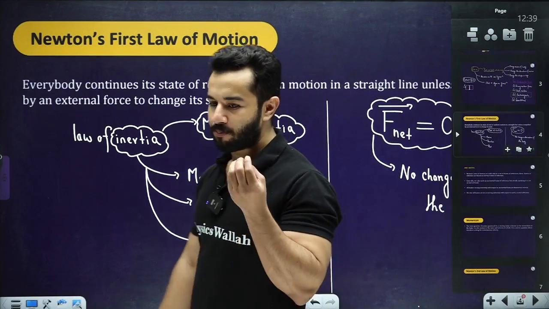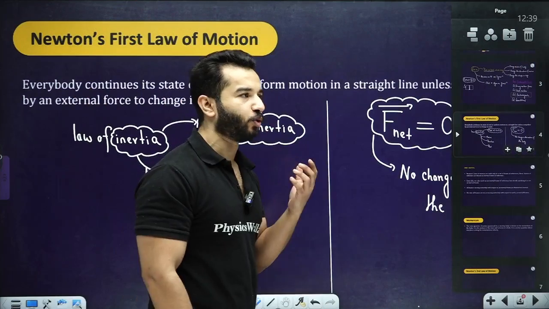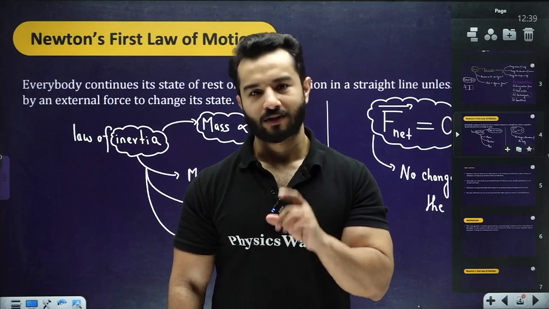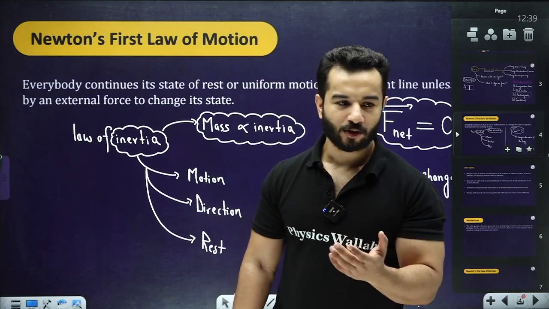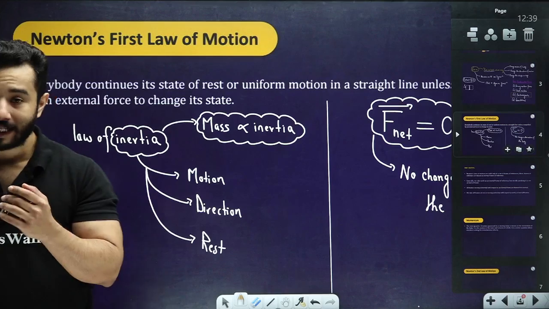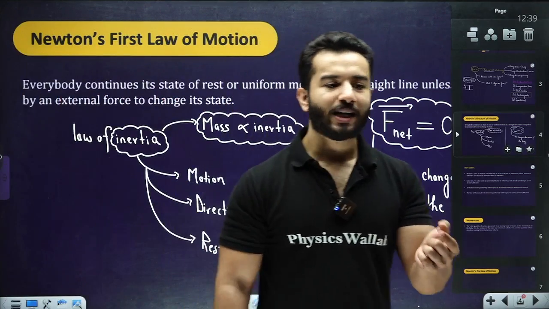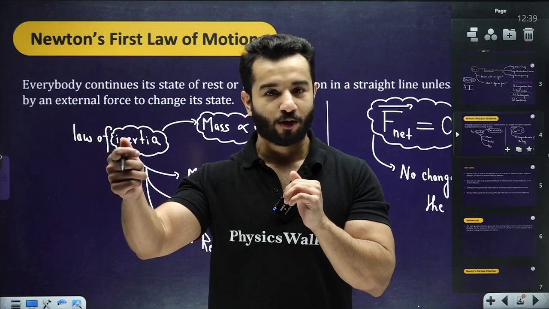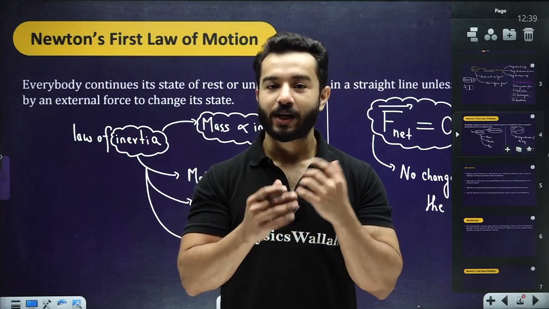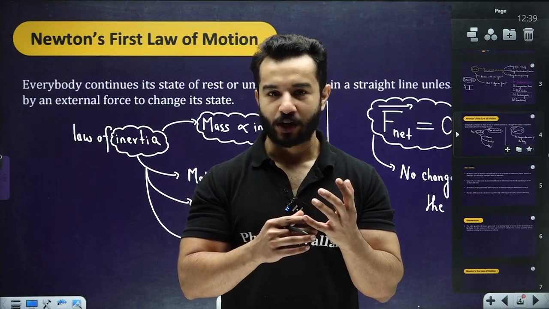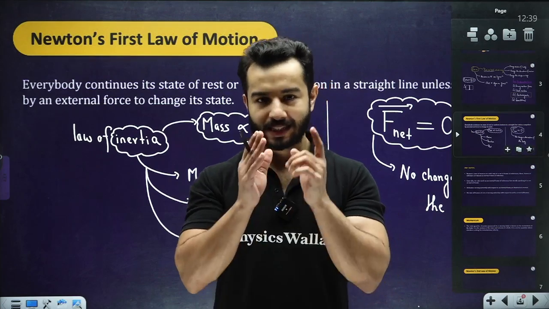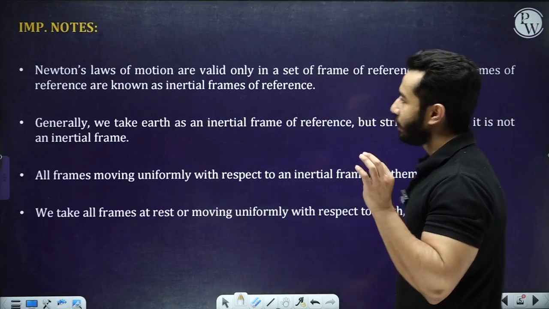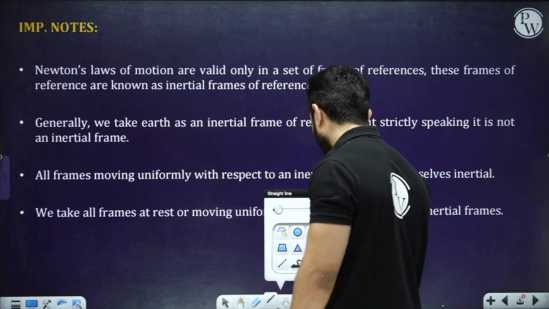We need to keep one thing in mind, that all of the laws of motion, like Newton's first law, second law and third law, are applicable to certain conditions. This is very important, right? Learning and understanding Newton's laws of motion is not a big deal, but we need to understand when we can apply them, when we cannot apply them, and what we can modify in that situation so that we can apply them. So these are some of the important things that we need to understand, and for that I have got different notes for you. First of all, Newton's laws of motion are only valid for a set frame of reference.